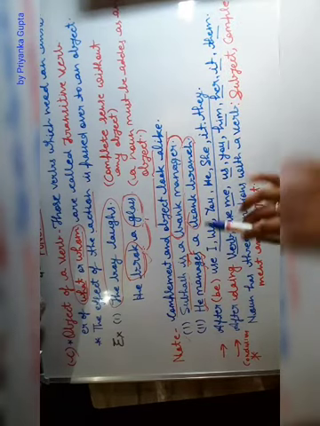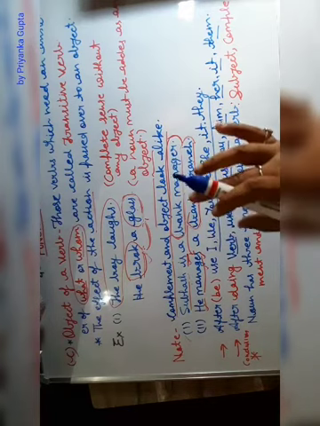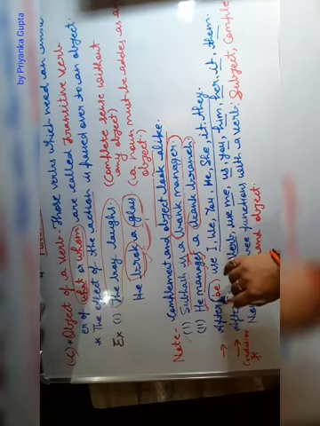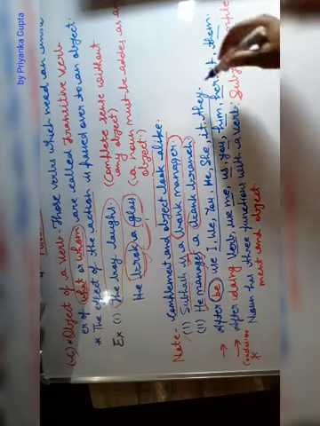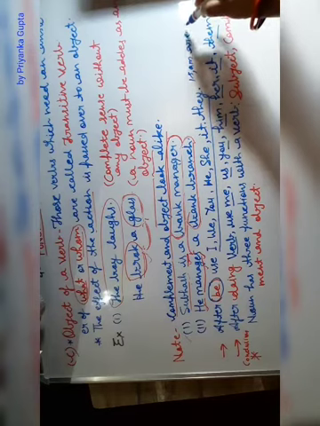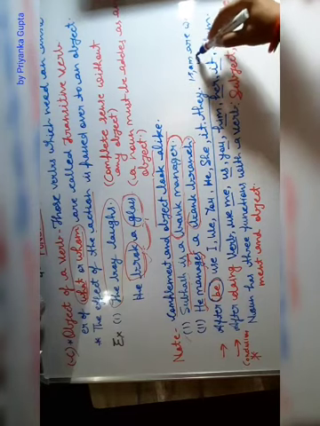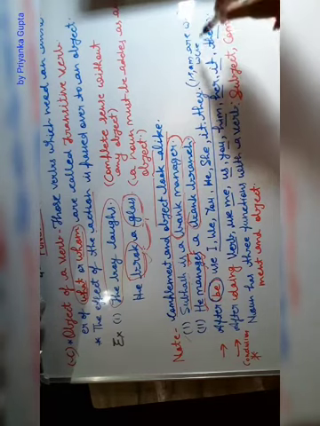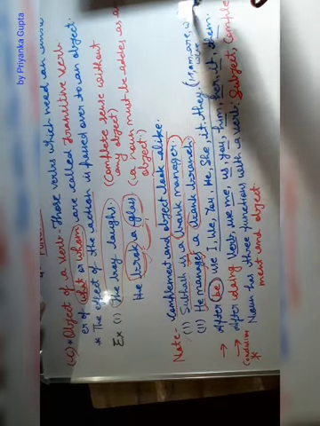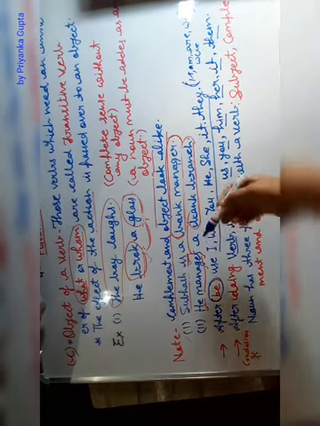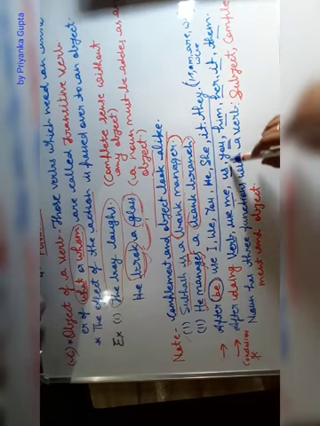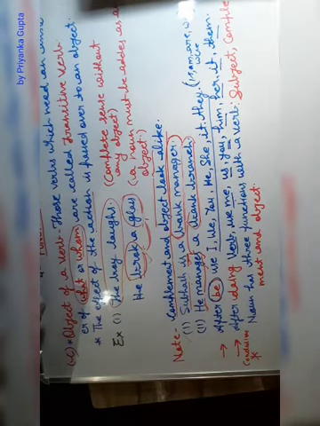In the case of the complement of a verb, there will be the use of be forms. These are is, am, are, was, were. There are 5 be forms. In the complement, these will be used. And in the object of a verb, there will be the use of objects like me, us, you, him, her, it, them. Clear?